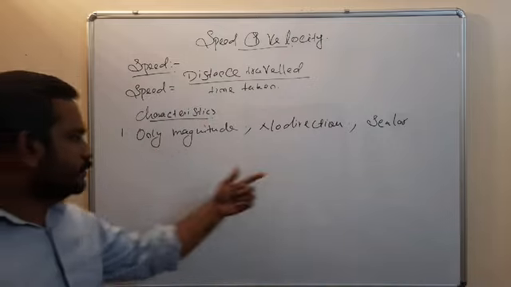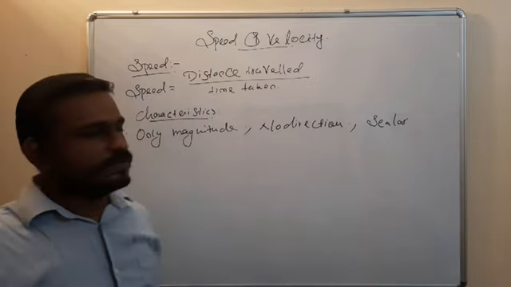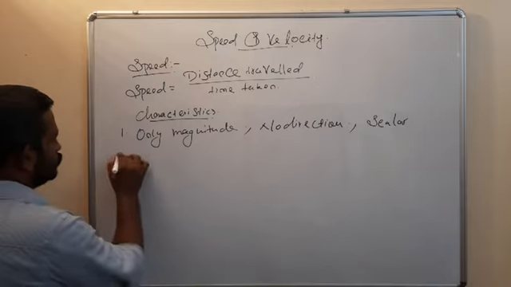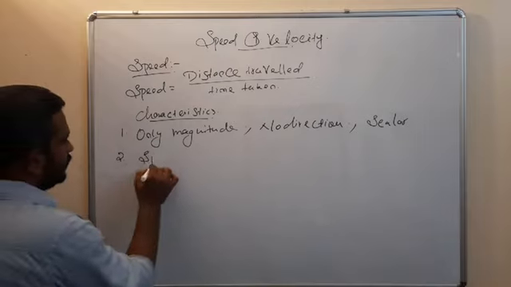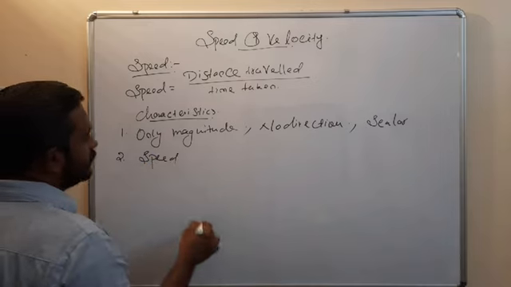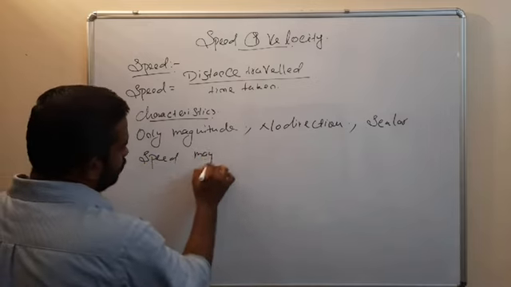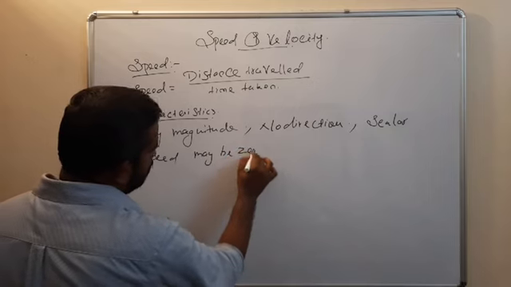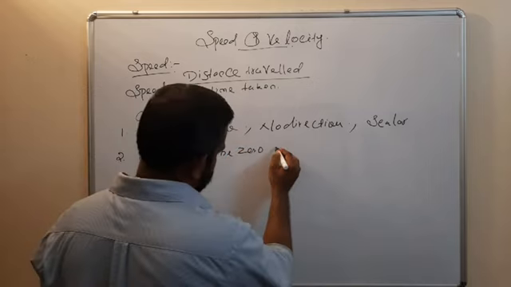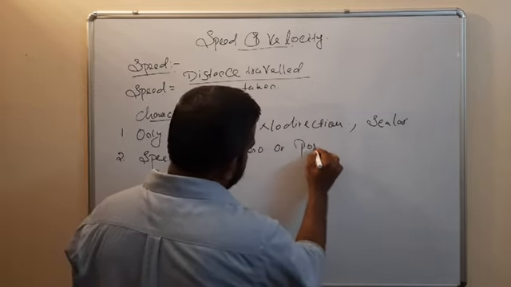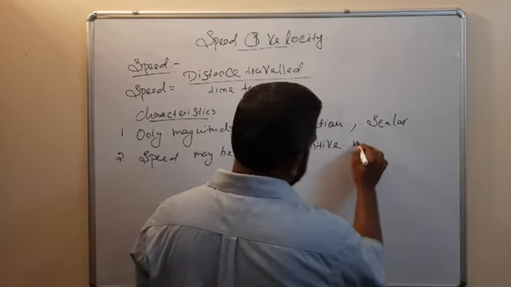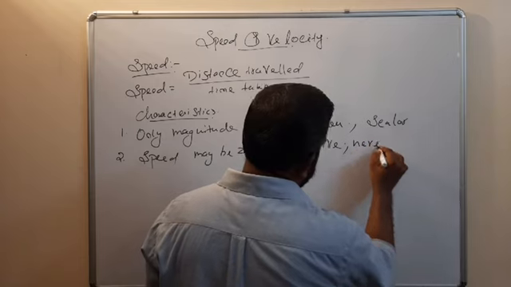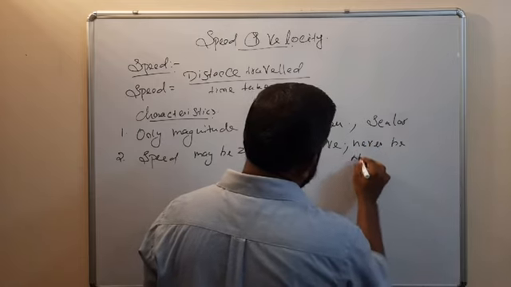So only magnitude, no direction, so scalar quantity. Two, speed may be zero or positive, so never be negative.